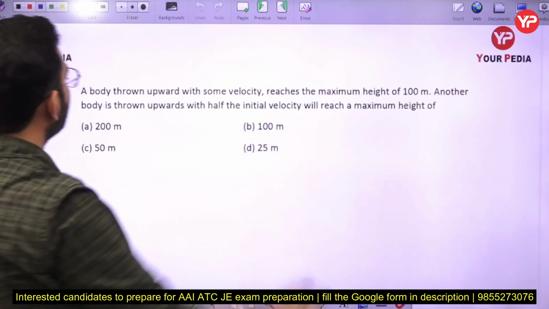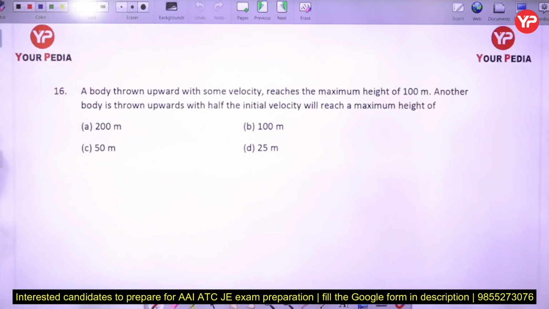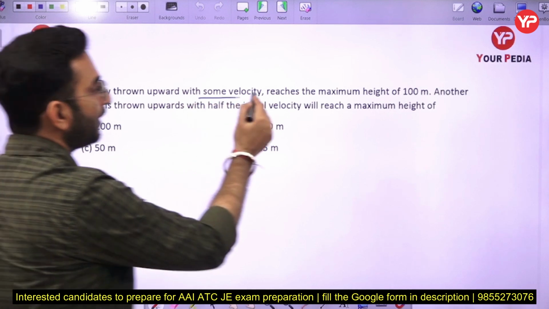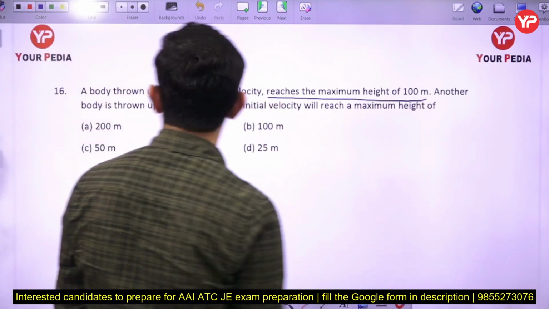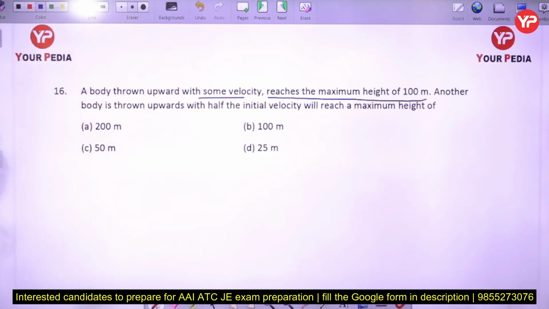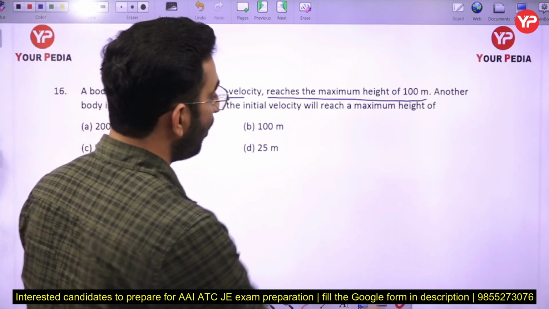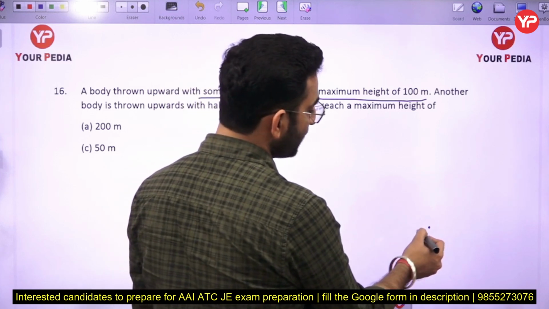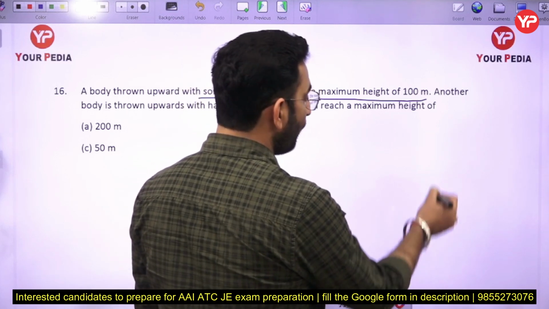Now the next part, a body thrown upward with some velocity reaches the maximum height of 100 meter. Another body is thrown upward with half the initial velocity. It will reach a maximum height of, in this case, here. Now if you see, a body is thrown, let us say, from this particular point A with some velocity.